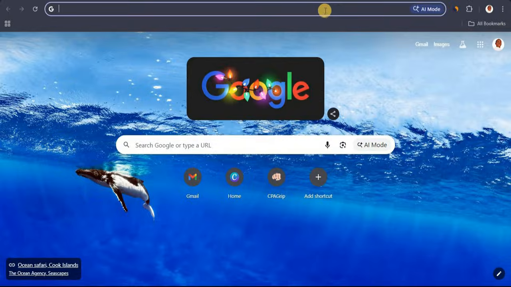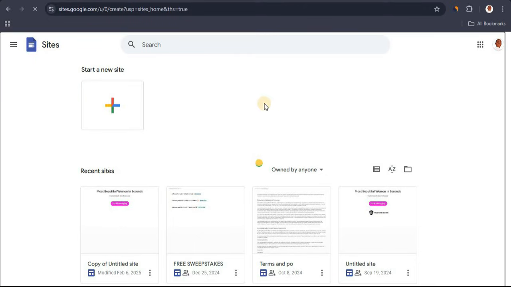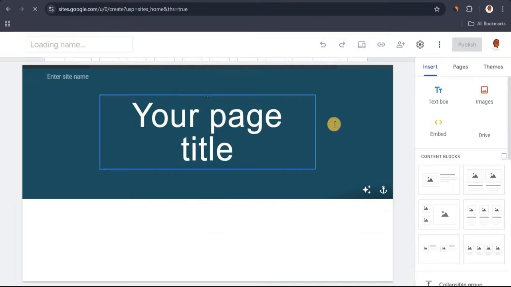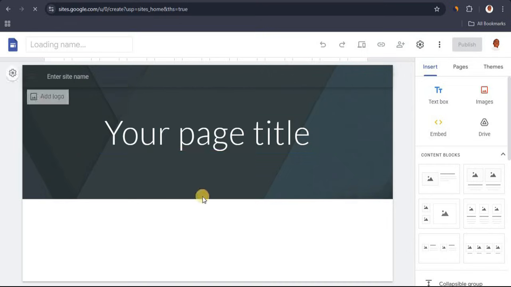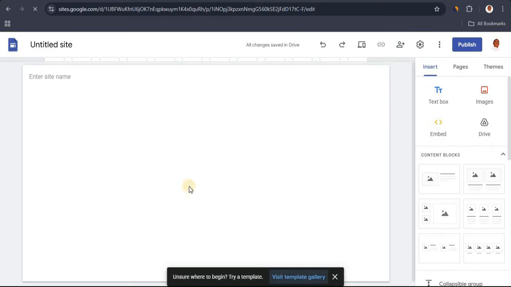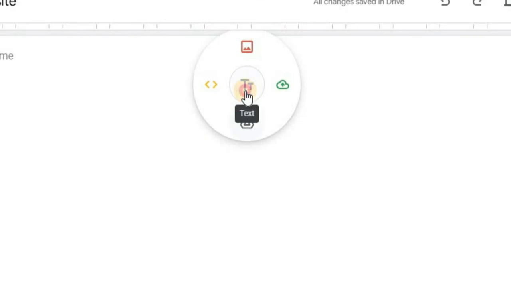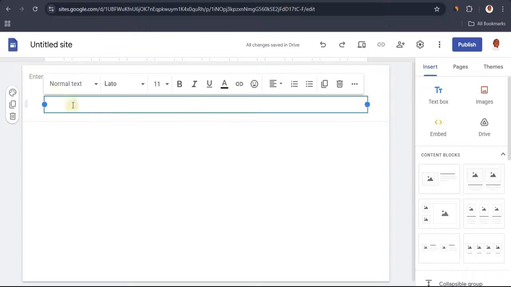So come over to sites.google.com. Now once you're here, you want to click on the big plus button on the top, and once you click on it, you're going to be redirected straight to this page where you're going to have to build your site. Click on this and click on the trash can, and once you do that, you're going to have a blank template here. Now after that, you want to double click and click on text, and after that you want to input your title.